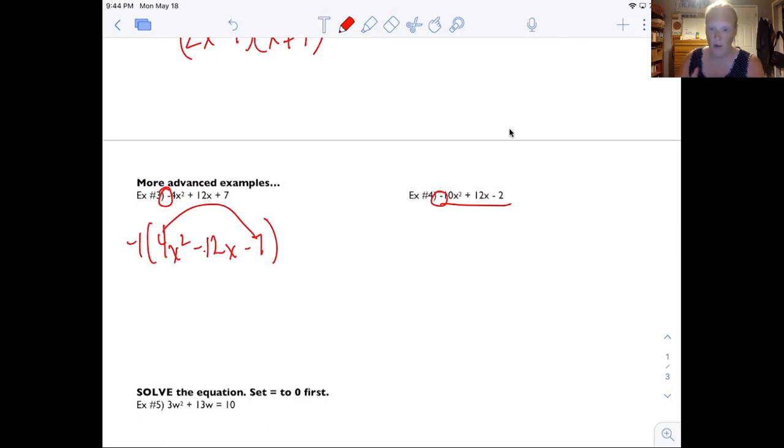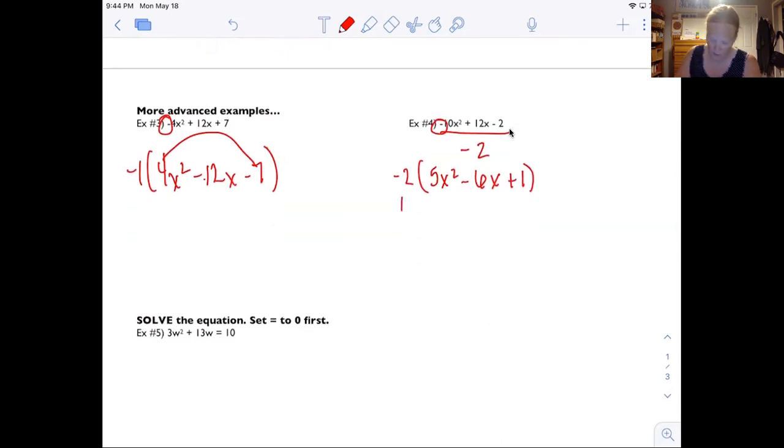So I'm going to pull out, every term has a 2 in common, and there's a negative. So I'm going to pull out a -2. So I get -2, parentheses, 5x squared minus 6x plus 1. Okay, now here's the issue. A lot of people pull out a GCF and they don't remember to put it in the end of their answer. So here's what I like to do. I like to draw a little arrow and say, don't forget, no GCF left behind. So that's what you do when the problems are a little bit longer.